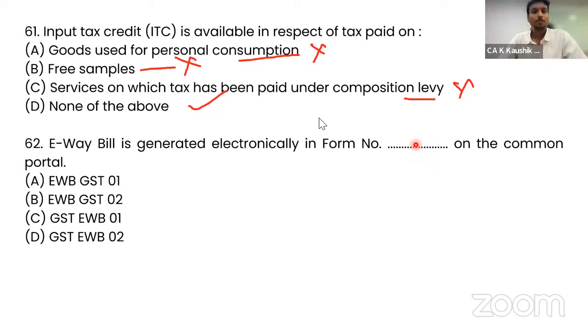Then comes: the e-way bill is generated in electronic form number what? What is it called? E-way bill GST 01, GST e-way bill. So it is GST EWB-01. Option C is the correct answer.